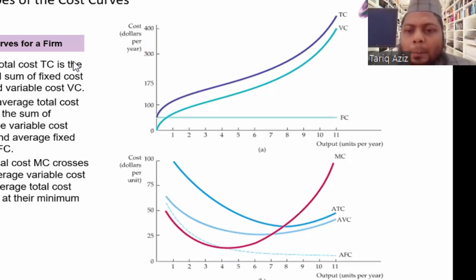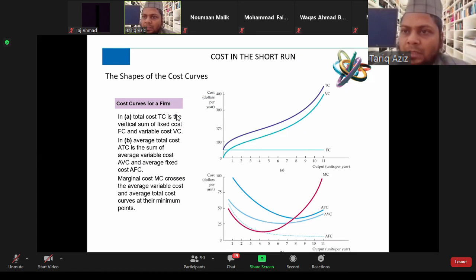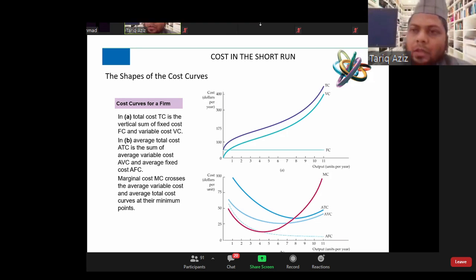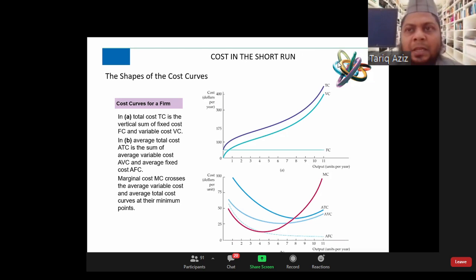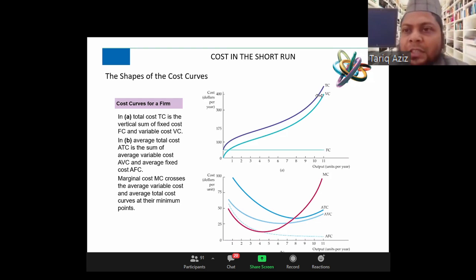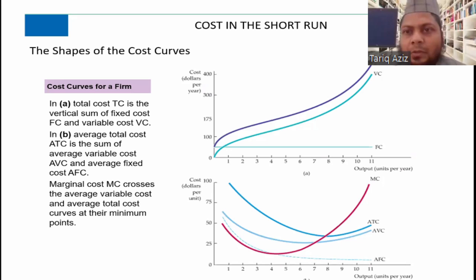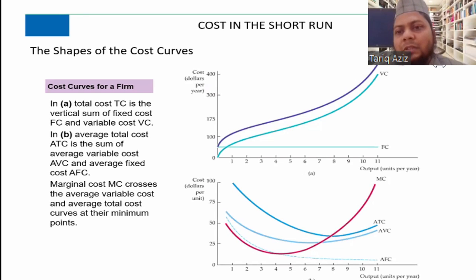Marginal cost is basically the increase in the total cost as a result of an additional unit of output. If a firm produces an additional unit of output, the change in the total cost or the change in the variable cost is known as marginal cost. We can talk in terms of total cost or variable cost, because the total cost includes variable cost and fixed cost.